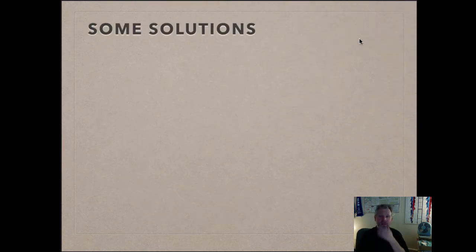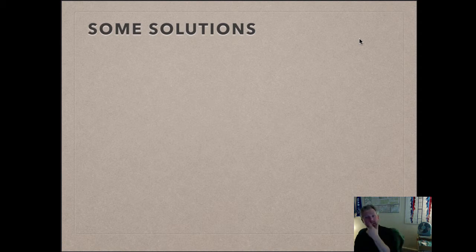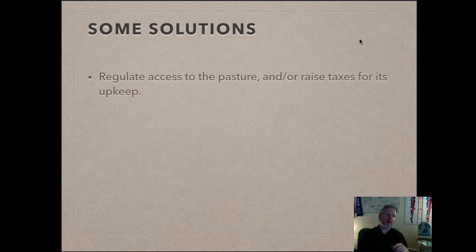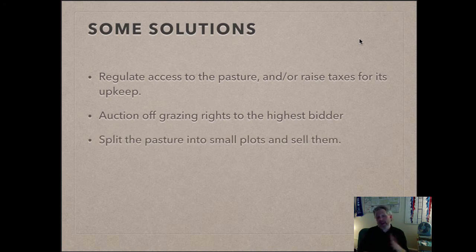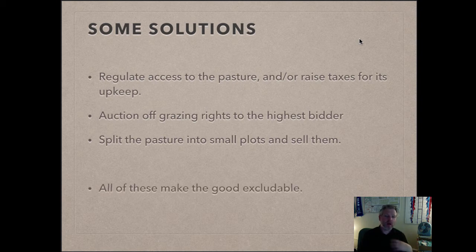What are some of the solutions? Well, you could try to regulate access to the pasture, or you could raise taxes for its upkeep. Or you could auction off grazing rights to the highest bidder. All right, you could say whoever pays the most gets the right to graze on the land. You could split the pasture up into small plots, and you could sell them. All of these are different ways of trying to solve the excludability problem with the common pool resource. All of these make the good excludable, but you can't always do that.